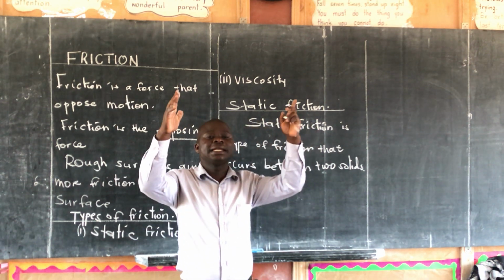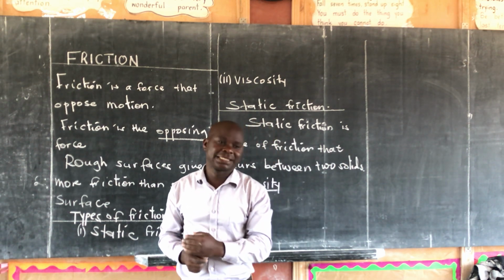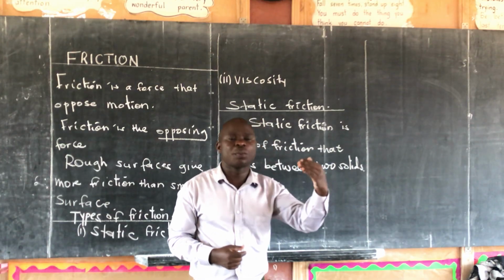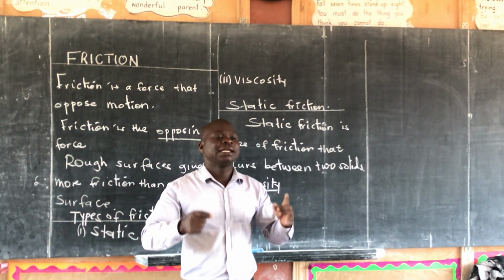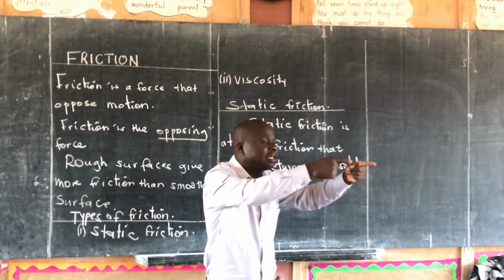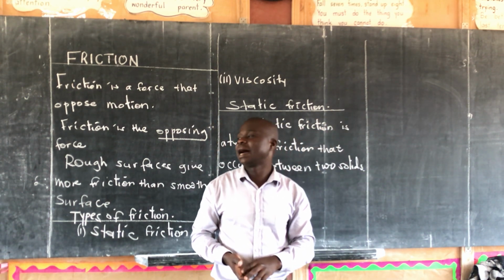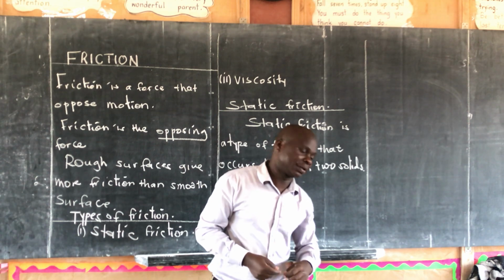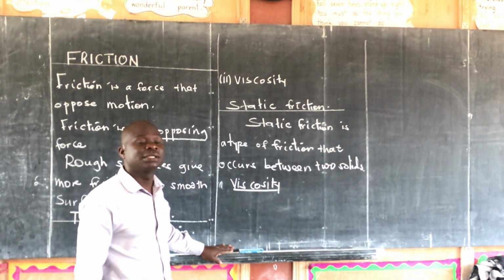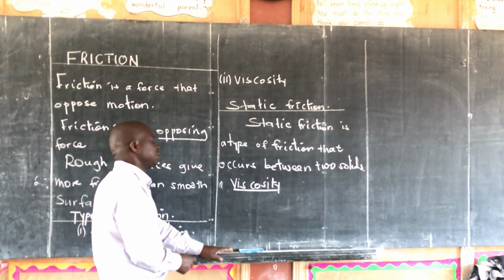Then when a plane is moving in the air, in that wind blowing against it, there is that type of friction trying to stop the plane from moving. That's why a plane is made in a streamlined shape to overcome friction in air or to overcome viscosity. Now I say viscosity is a type of friction that occurs in fluids or in liquids.